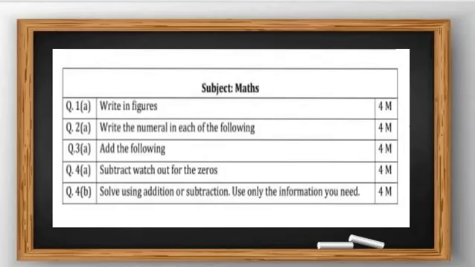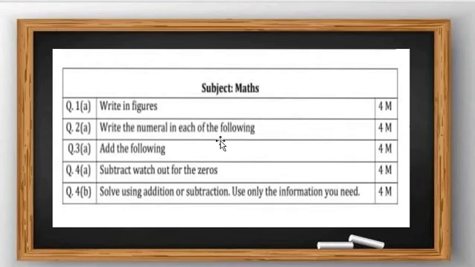In the FA1 exam, mainly 5 questions will come in our exam, and each question has 4 marks. Each question has how many marks? 4 marks. So question number 1 to 5 each has 4 marks.